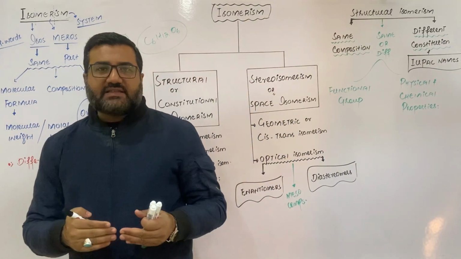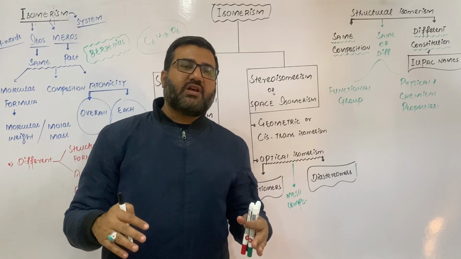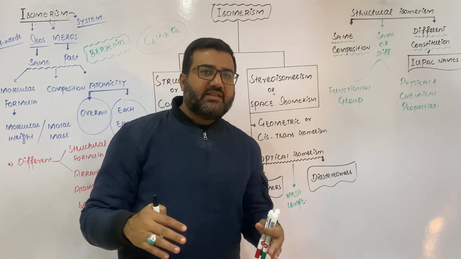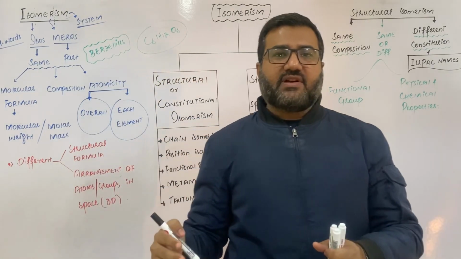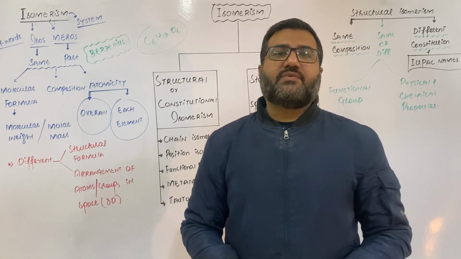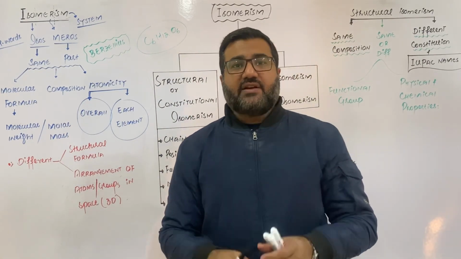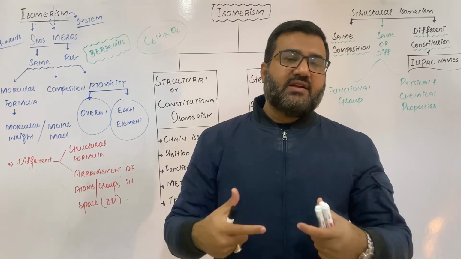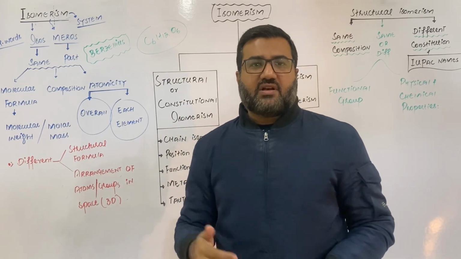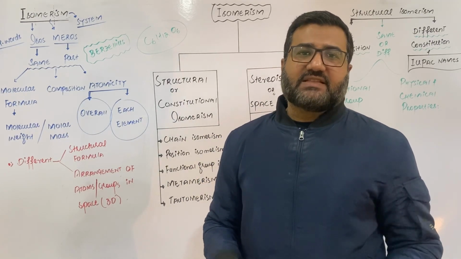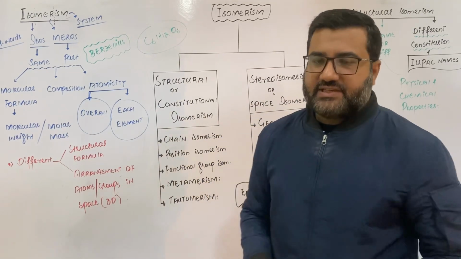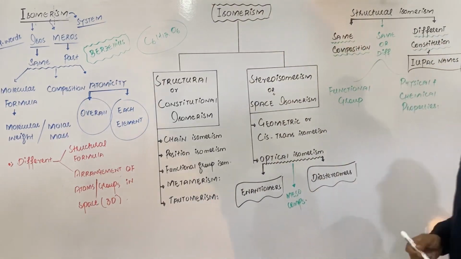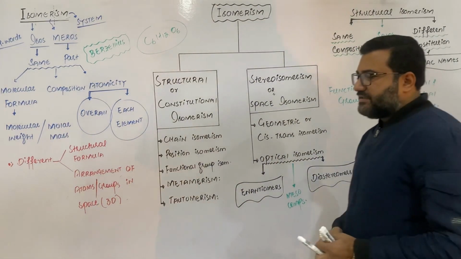So isomerism is the phenomenon in which two or more different compounds have the same molecular formula but different structural formula or arrangement of atoms or groups in space, and those compounds are called isomers of each other.